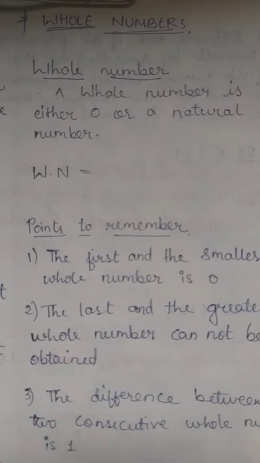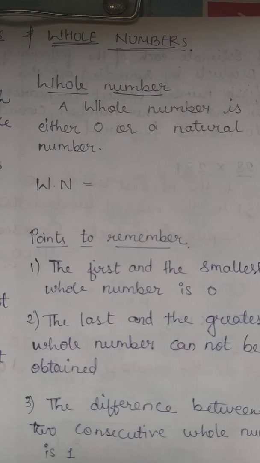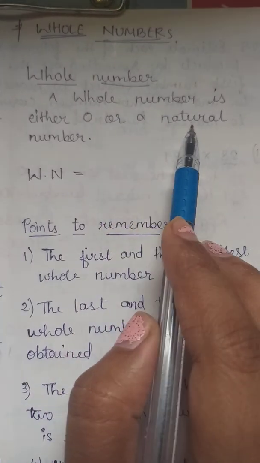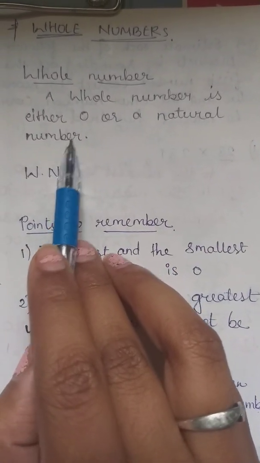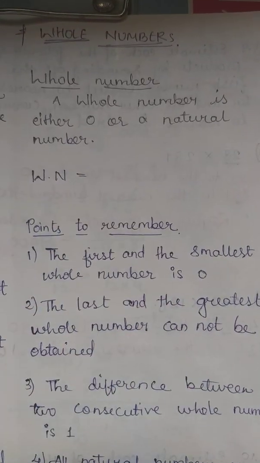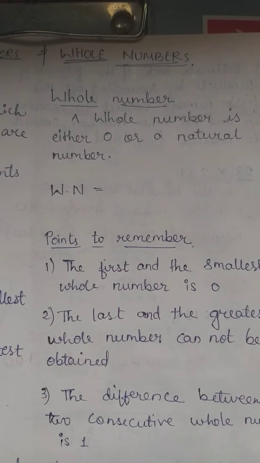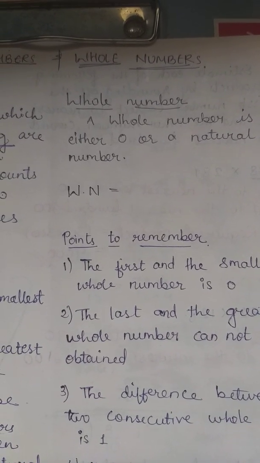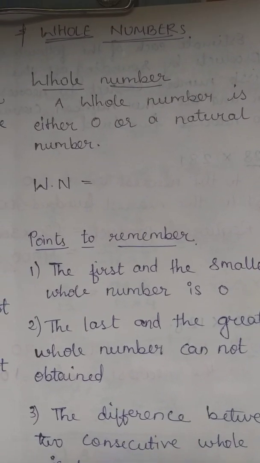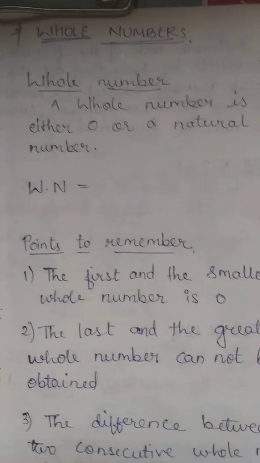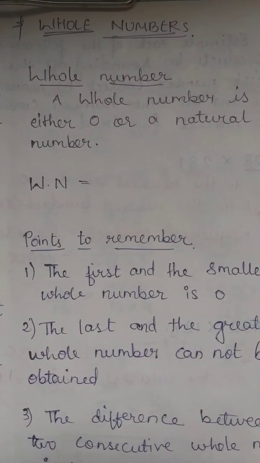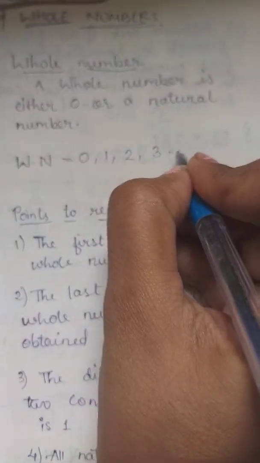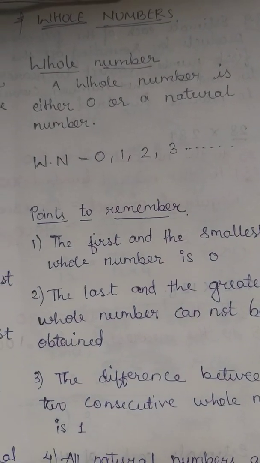Now we have the second variety, which is called whole numbers. A whole number is either 0 or a natural number. So the whole numbers include the entire set of natural numbers and 0. I'll write the whole numbers as 0, 1, 2, 3 and so on. So these are whole numbers.